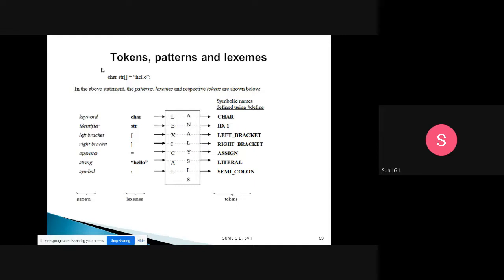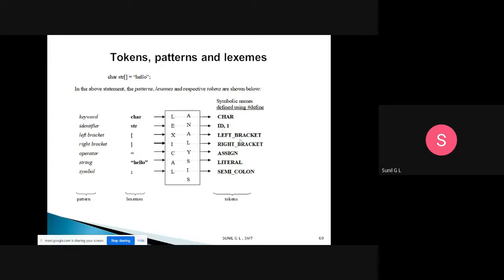Then the output of the lexical analyzer is nothing but a token. These are symbolic names, as defined. For each lexeme we will have a token. So char will be represented as the token char. str is an identifier, so this is id comma 1, the first identifier.